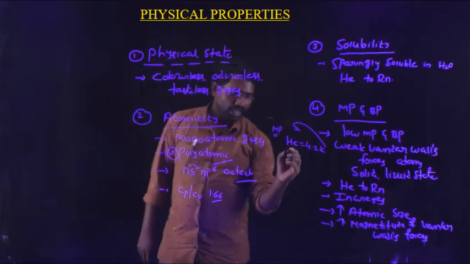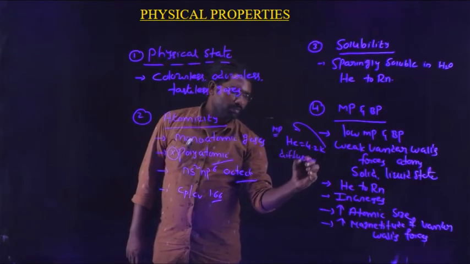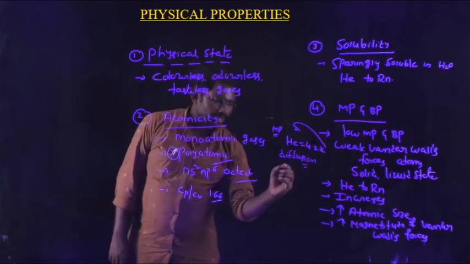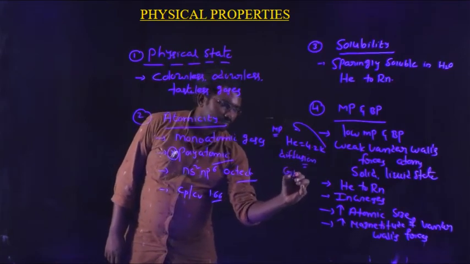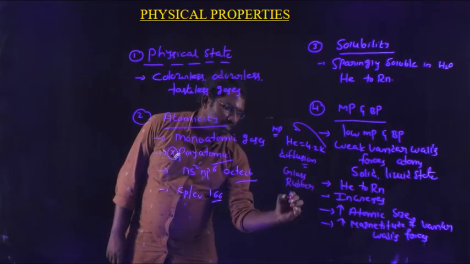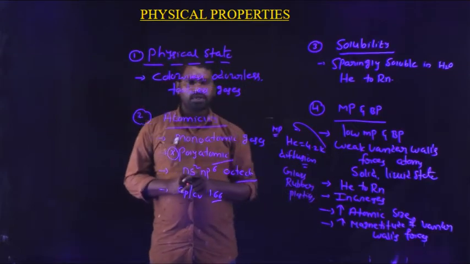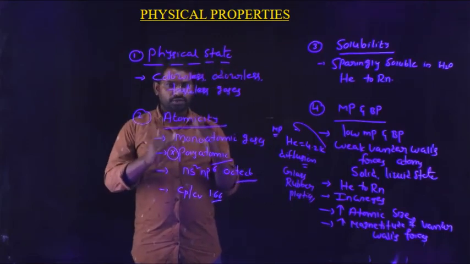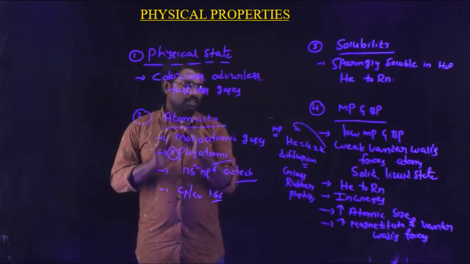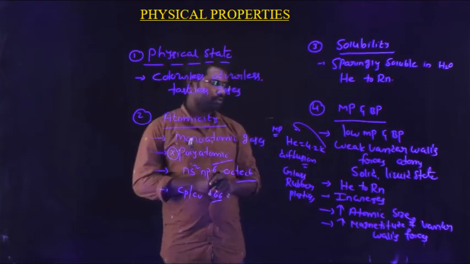So it has a diffusion property. Based on the diffusion property, helium can easily diffuse through materials like glass, rubber, and even plastics. Due to the low melting point, helium has the diffusion property, therefore helium can easily diffuse through the glass, rubber and plastic. So this is the melting point and the boiling point values of group 18 elements.